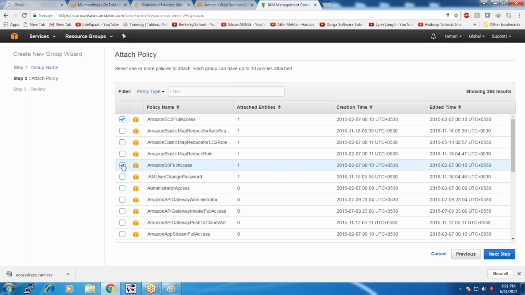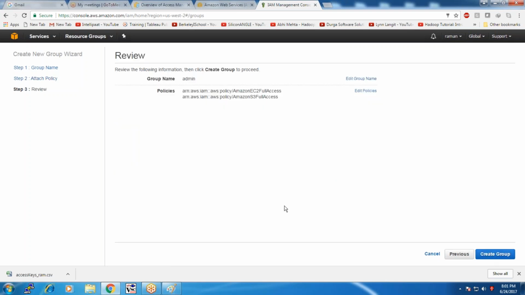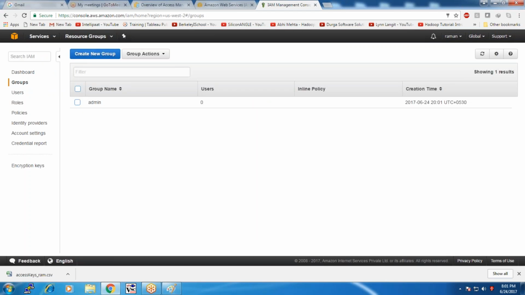S3 full access is another access. IAM user change password. Like that you can assign multiple policies. Now I assigned two policies for the particular group: EC2 full access and Amazon S3 full access. Let me create a group. Okay, I created a group by name admin.